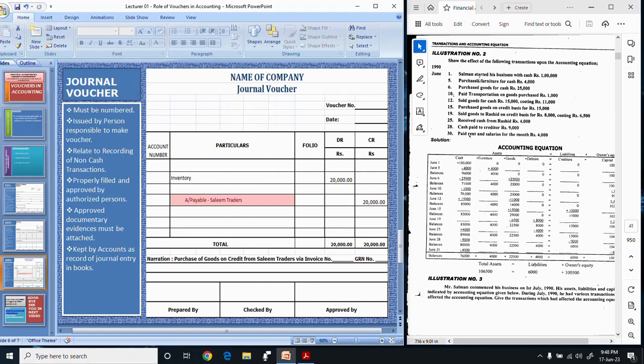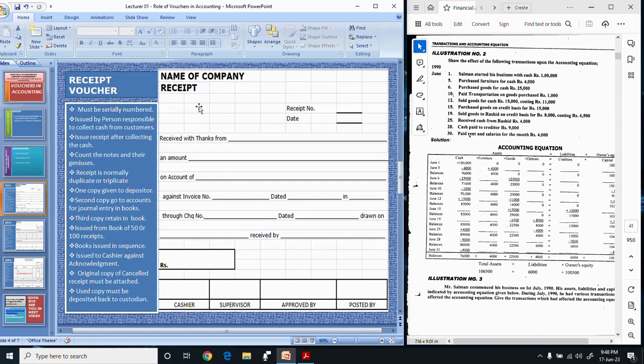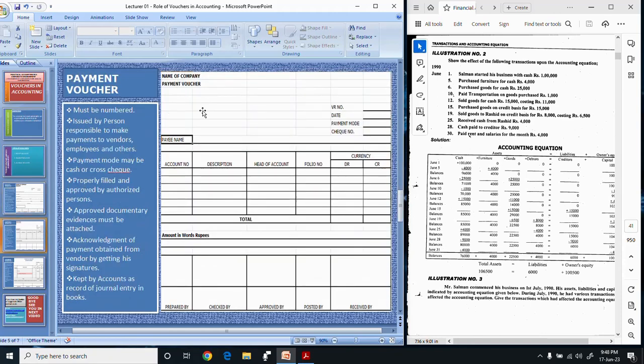On the right column there are some transactions you are looking at. Number 1 transaction is Salman started his business with cash. In this transaction the business has received the cash, so it will generate the cash receipt. The second transaction is purchase furniture for cash. In this transaction, the organization has paid the cash and got furniture. So this transaction will be recorded on a payment voucher.